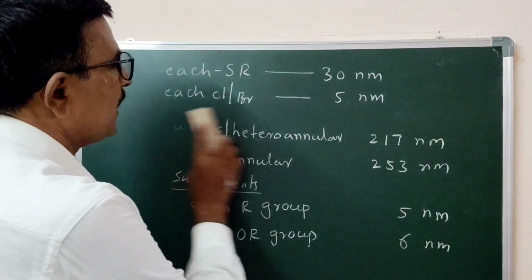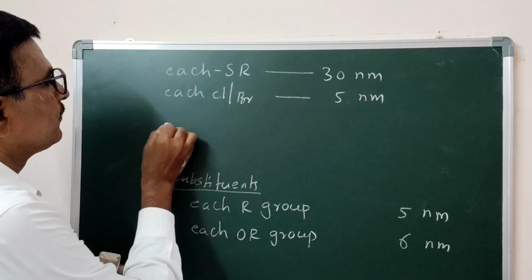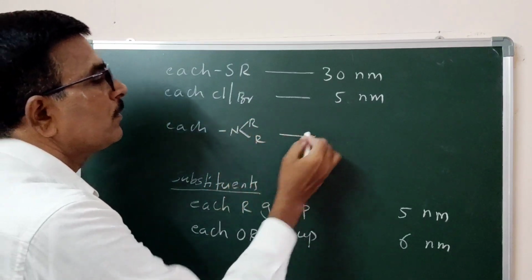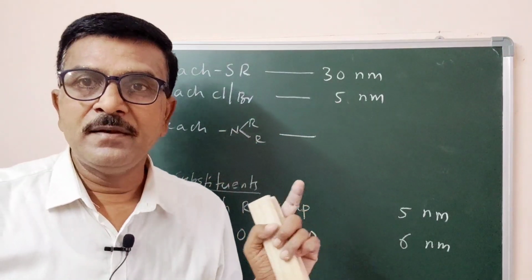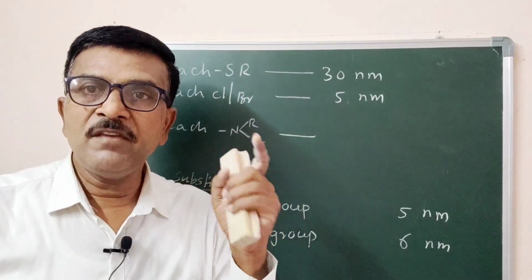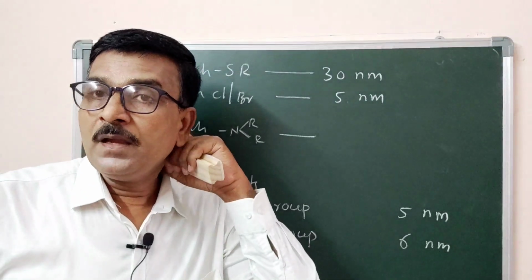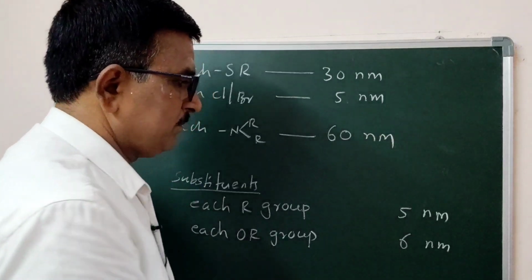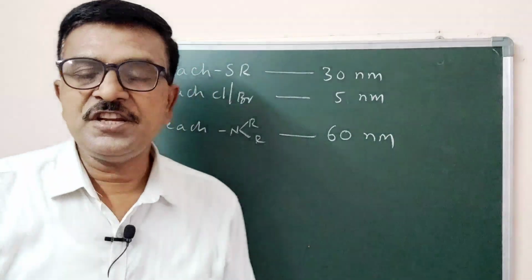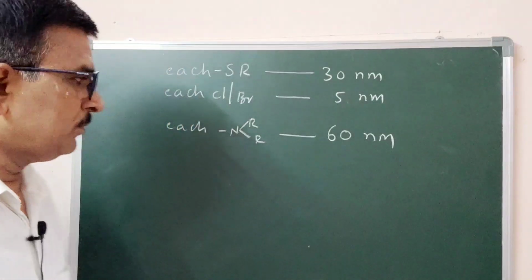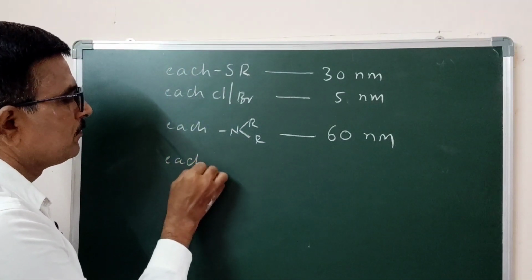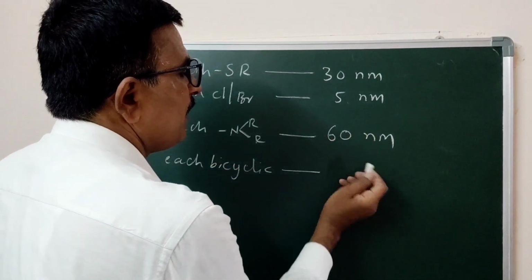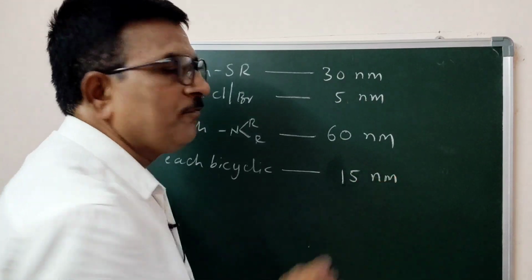Now each alkyl amine, that is each NR2 group, dialkyl amine, if attached with a conjugated system, affects the absorption maxima of the molecule by about 60 nanometer.